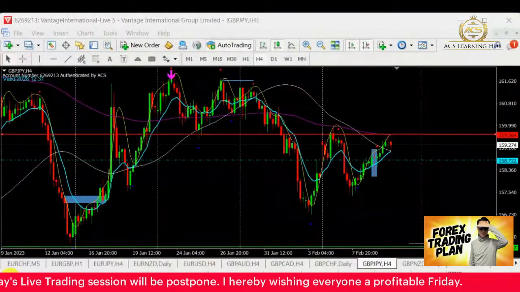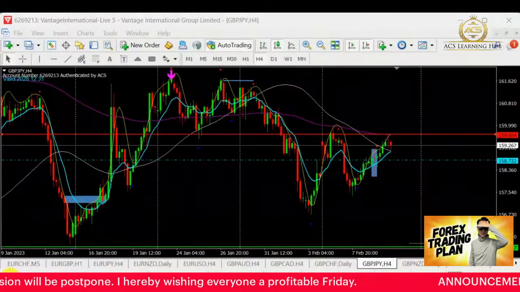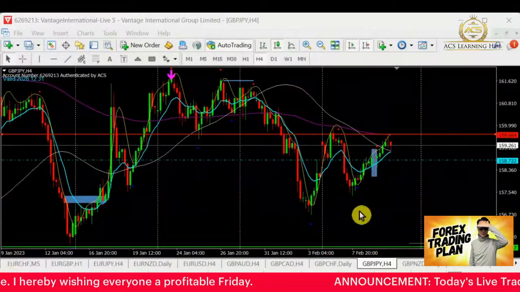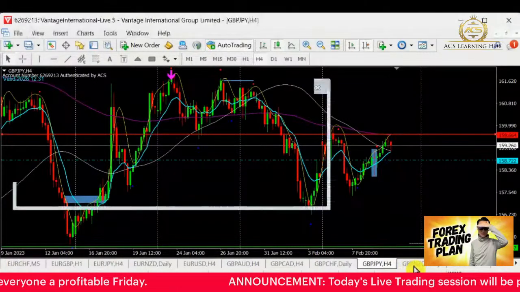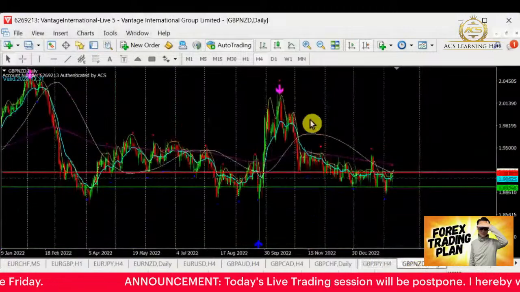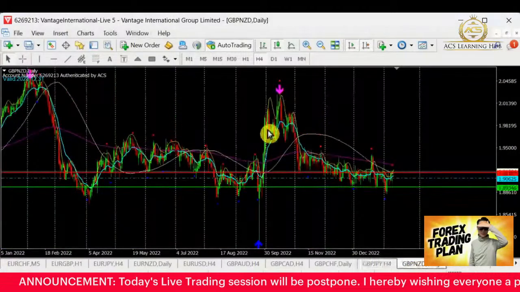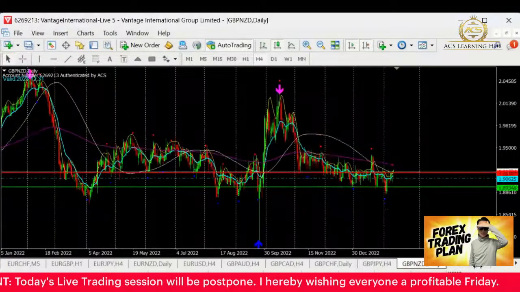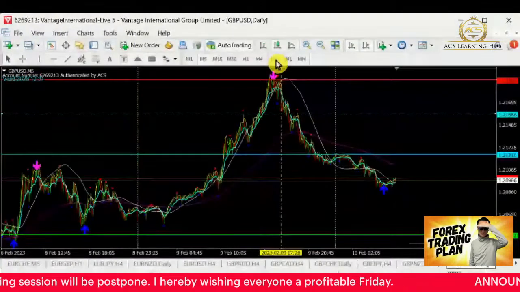Okay, then we are going to put this Pound Yen into my selling list. But this Pound Yen may need a longer time. For Pound Kiwi, same thing is in this area here. I would suggest that we stay away for now. So for Pound Dollar, yeah.